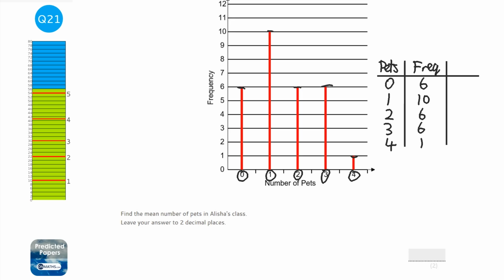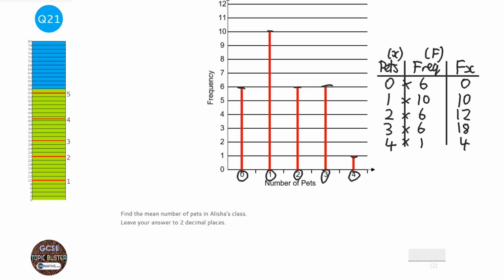Now to find the mean you add an fx column, and I always call whatever is here x, and I always call the frequency f, so it's the fx column, and you just times them together. So it's just a way of finding out those 6 that were 0, well how many is that in total? Well that's going to be 0. Those 10 that had 1 pet, how many pets is that in total? 10. Those 6 people who had 2 pets, well how many pets are there in total? Well 2 times 6, which is 12. There were 6 people with 3 pets, so that's 18 pets altogether. And there was 1 person with 4 pets, so that's 4 altogether.